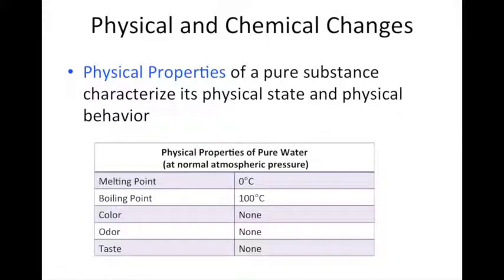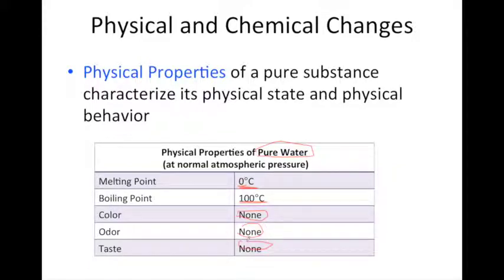So let me give you a few examples here of physical properties. Let's take water, for example, since we're familiar with that. Water has a certain set of physical properties. It has a certain melting point, which is 0 degrees Celsius. It has a certain boiling point, which is 100 degrees Celsius. It has no color, no odor, and no taste.